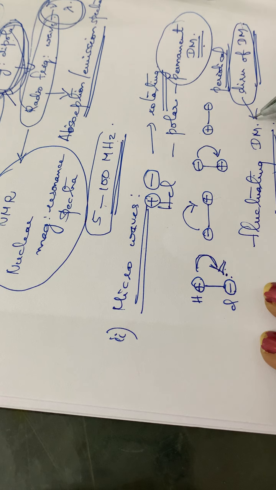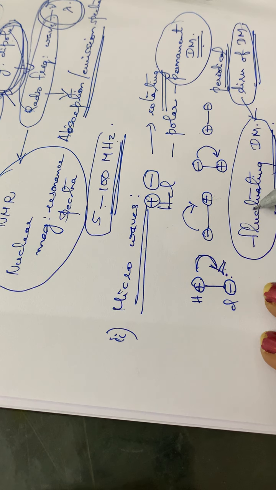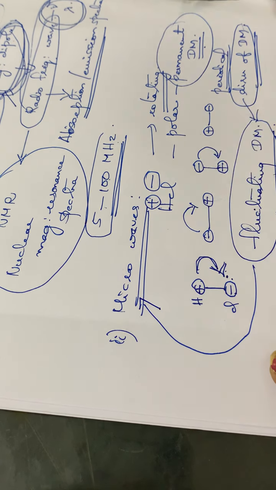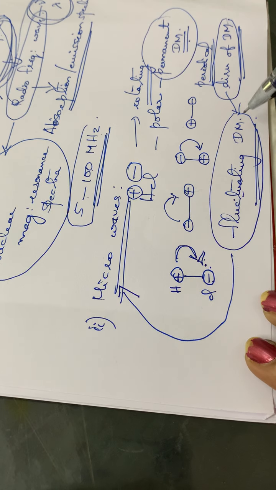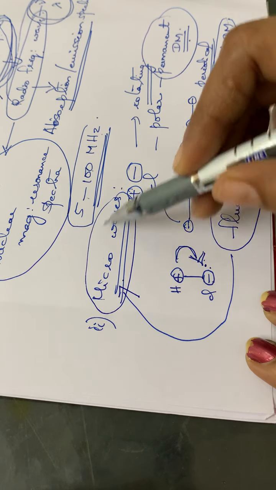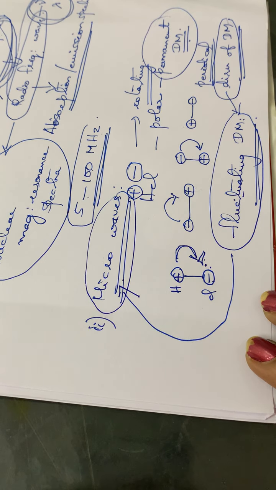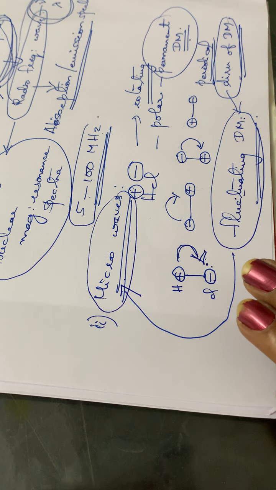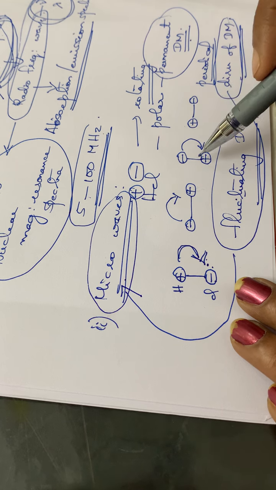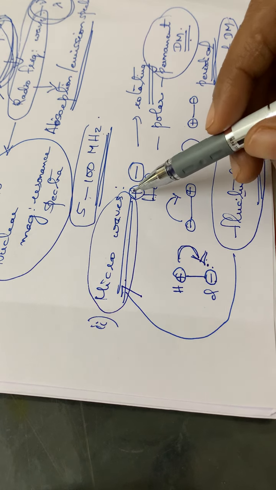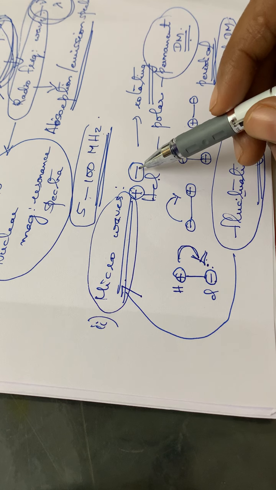So this fluctuating dipole moment of the HCl molecule will be interacting with the microwave radiation, that is, the microwave region of the incoming electromagnetic radiation. Hope you are clear. This HCl molecule is a highly polar molecule. It has a positive charge and a negative charge.